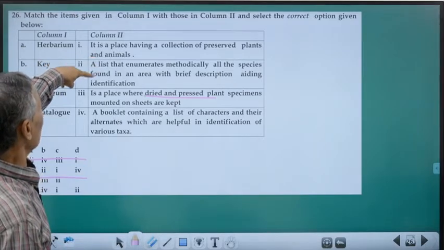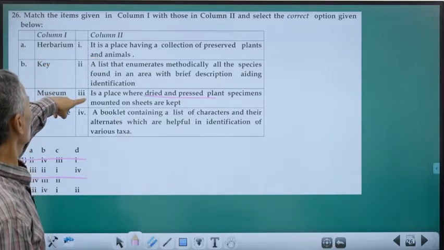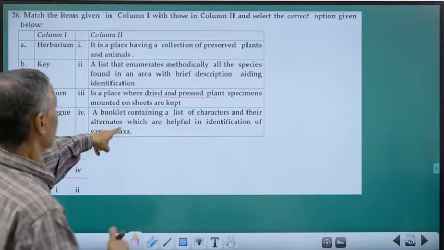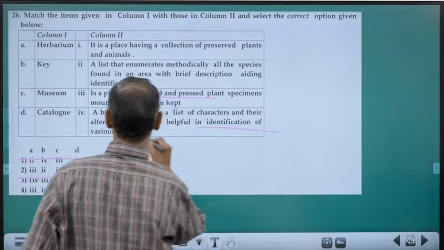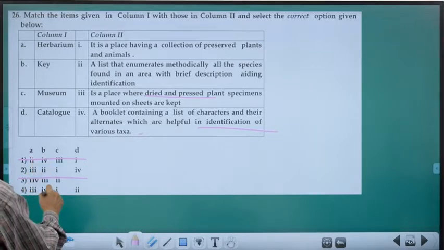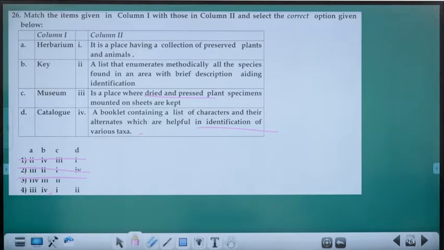A place where collection of preserved plants and animals. No. A booklet containing list of characters and their alternatives, which are helping in identification of various taxa. Okay, so key can be of this one. So 2, B can be 4. So you eliminated this one also.